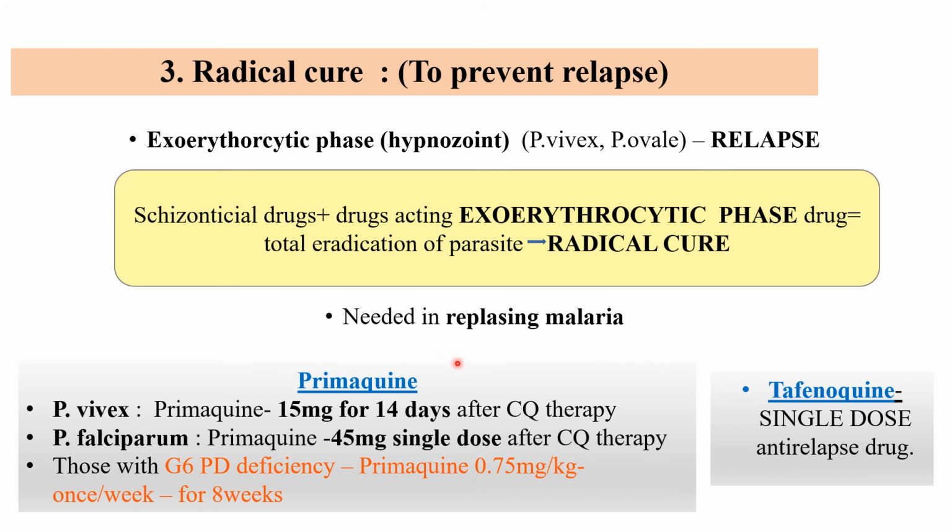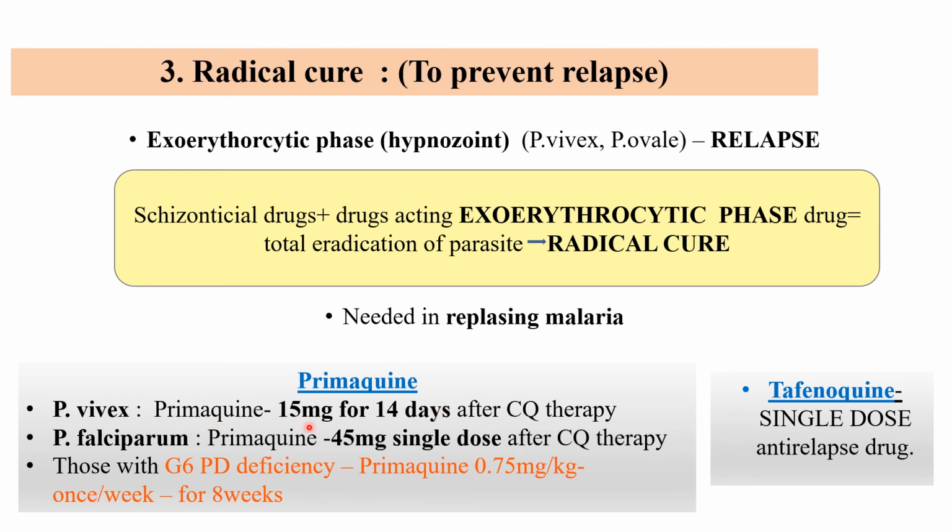The drugs of choice are primaquine and tafenoquine. These are the only drugs in the whole classification having action on the exoerythrocytic phase. The artemisinin derivatives just prevent the young gametes from converting into mature gametes but don't completely kill the gametes. The primaquine for the P.